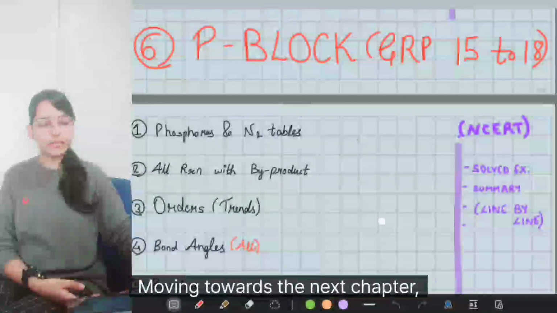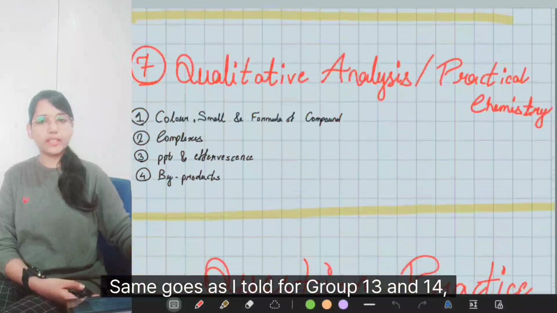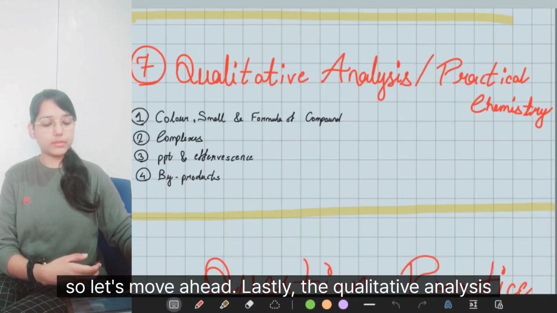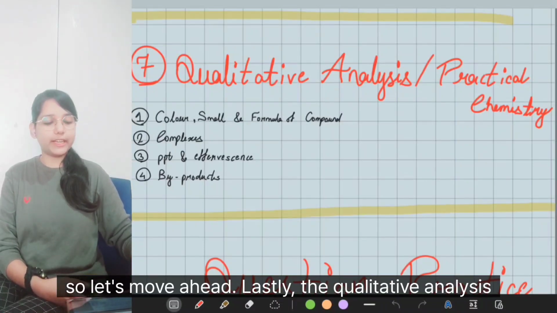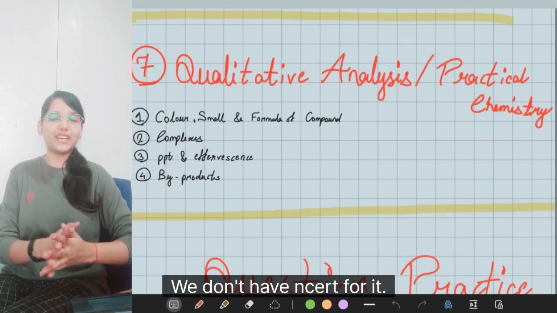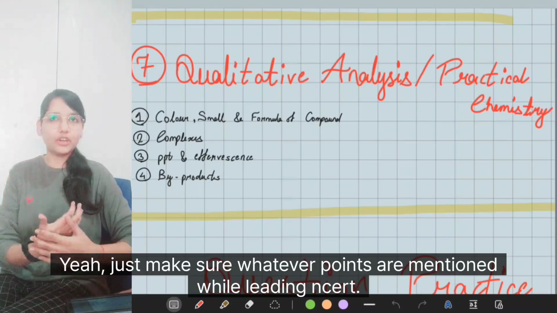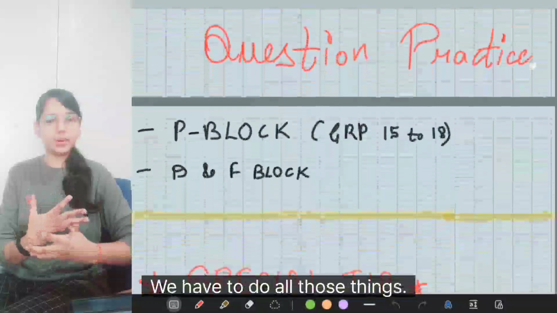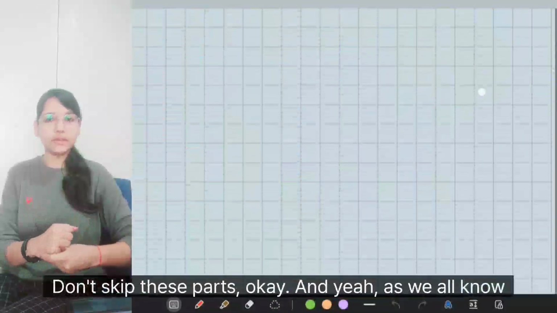Moving towards the next chapter, it is P block, group 15 to 18. Same goes as I told for group 13 and 14. So let's move ahead. Lastly, the qualitative analysis, that is practical chemistry. If we don't have NCERT for it, just make sure whatever points are mentioned while reading NCERT, we have to do all those things. Don't skip these parts, okay?